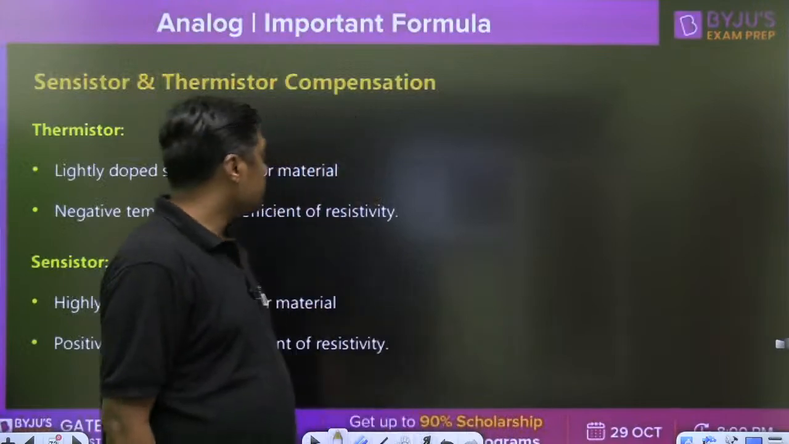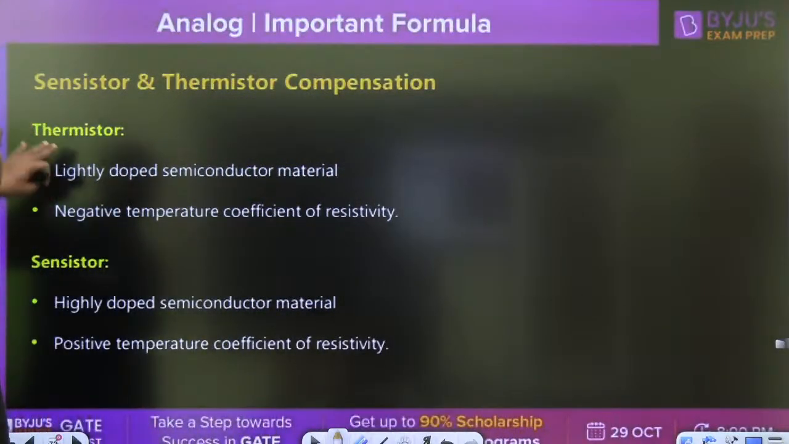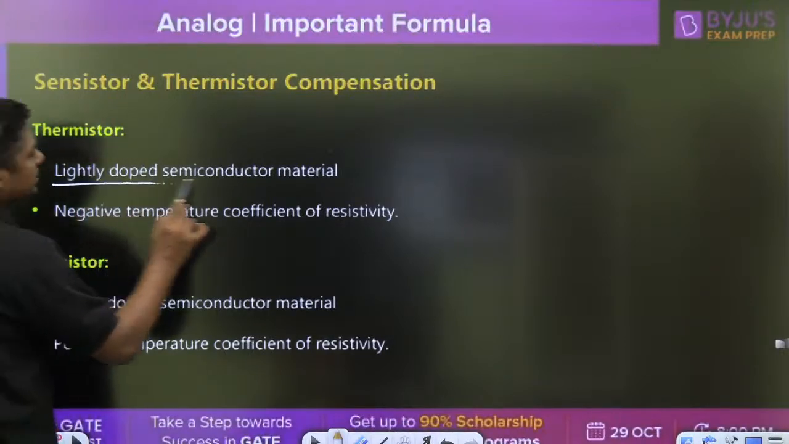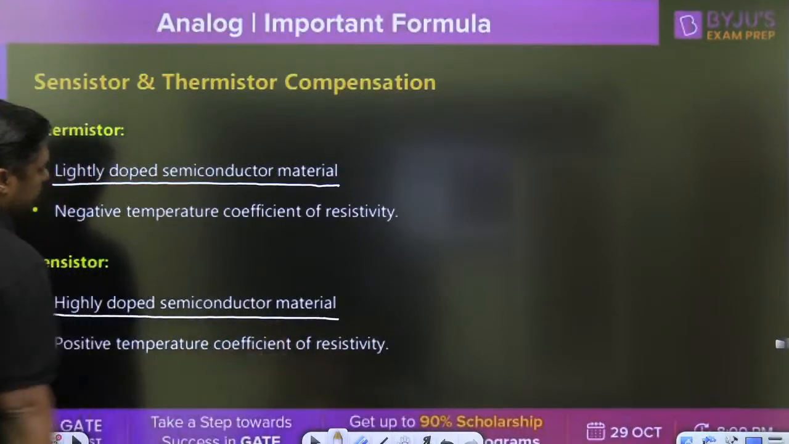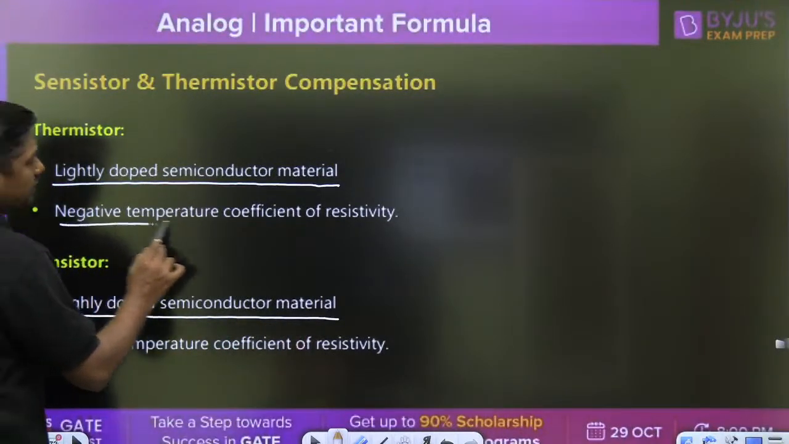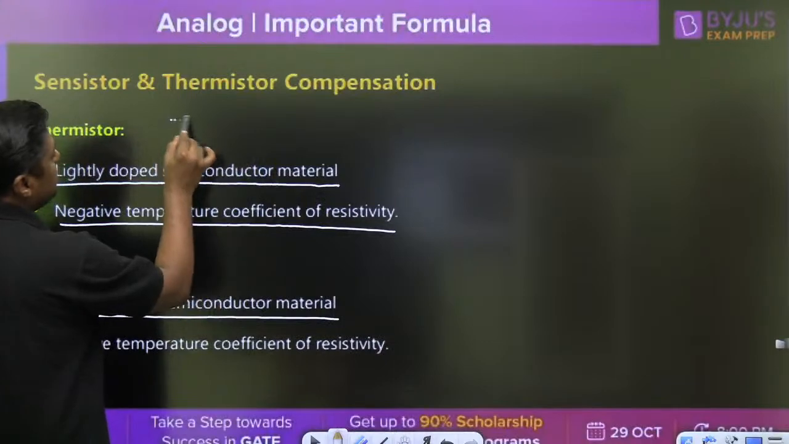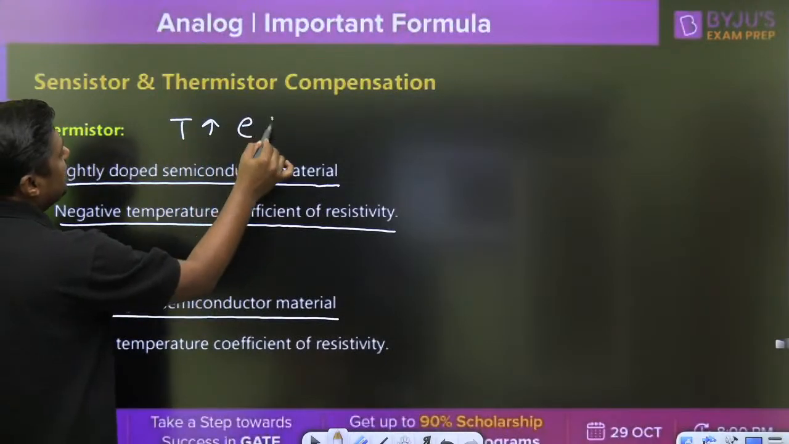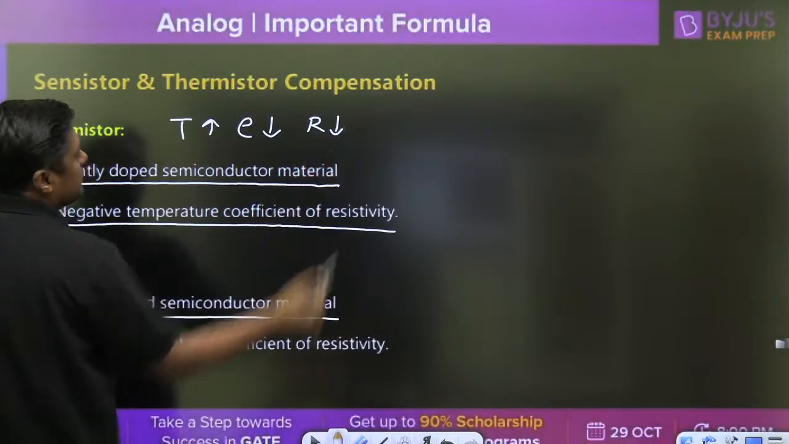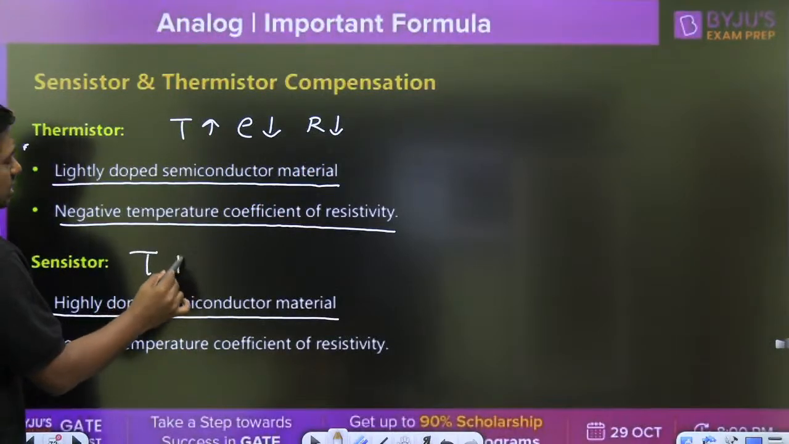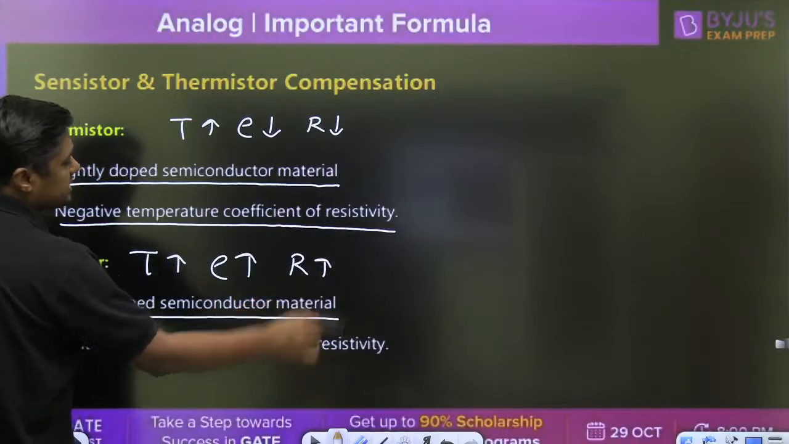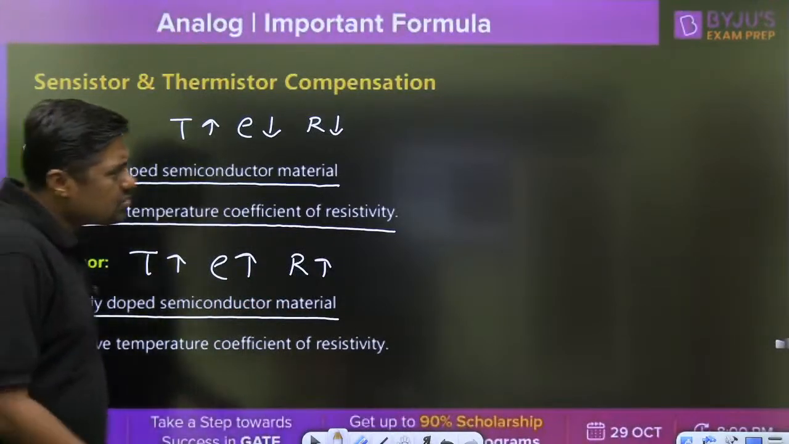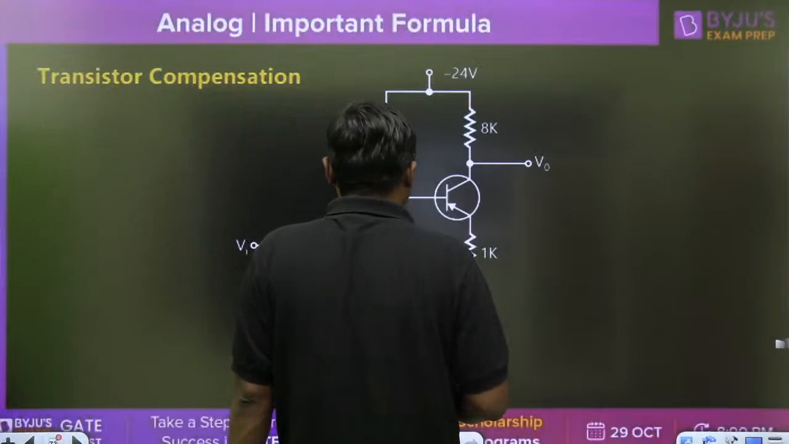Now, next one is what? Thermistor and sensistor compensation. Thermistor is a lightly doped semiconductor material, and sensistor is a highly doped semiconductor material. Thermistor has a negative temperature coefficient of resistivity, meaning as temperature increases, resistivity decreases, resistance decreases. Sensistor has a positive temperature coefficient, just like a metal, so resistance increases. And there is one question only on this diagram, my dear.